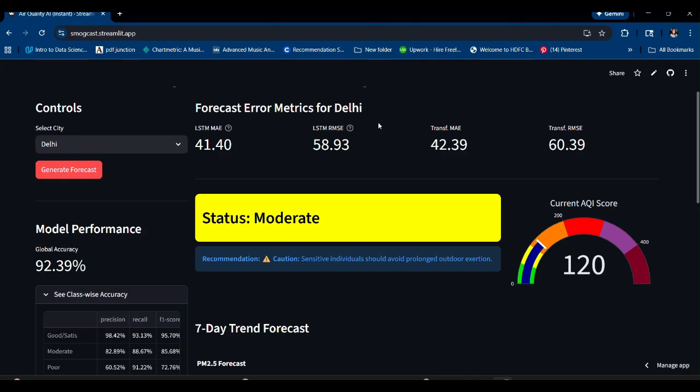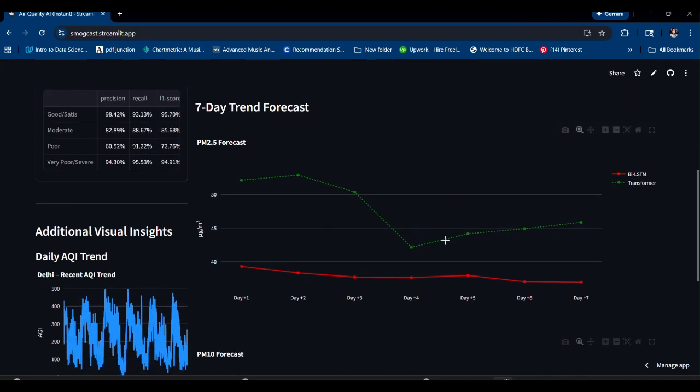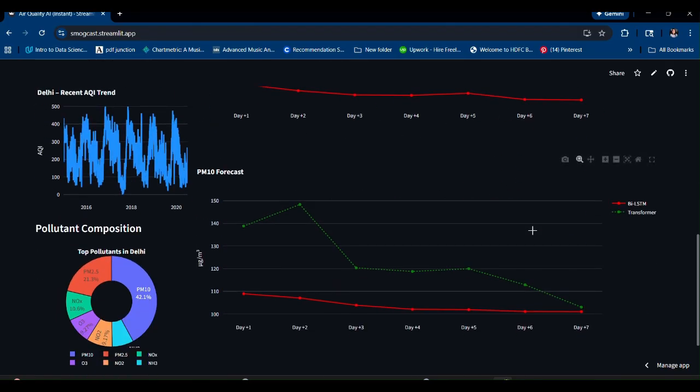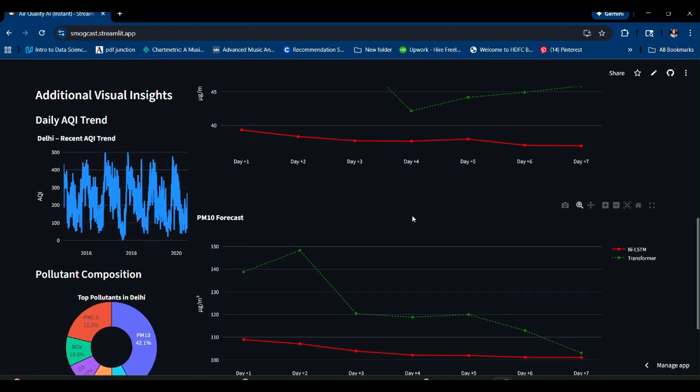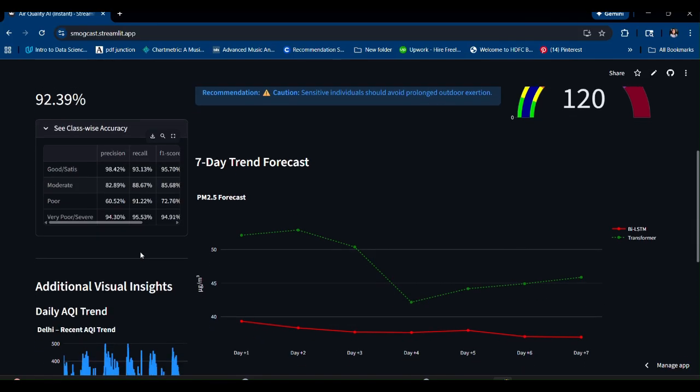So here we have the metric results for Delhi. We can see the status is moderate. We can see the levels using the gauge plot. We have 7 day forecast graphs. We can see the spiky transformer and smooth bi-LSTM. We have the overall global performance, the global accuracy, and the class-wise precision and recall metrics.